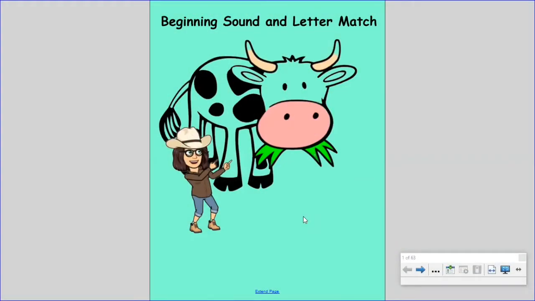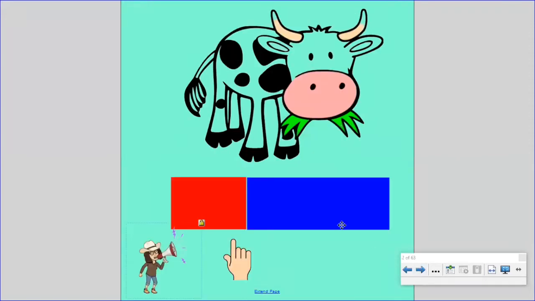Play beginning sound and letter match? What we're going to do is name the picture, then stretch out the word, listening for the beginning sound. Then we're going to name the letter that makes that sound.